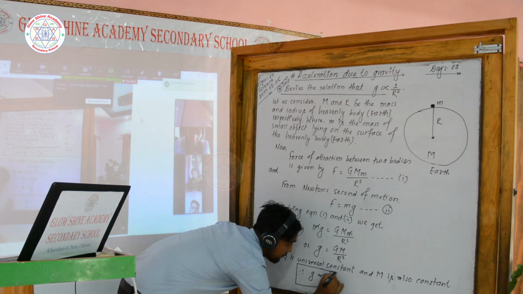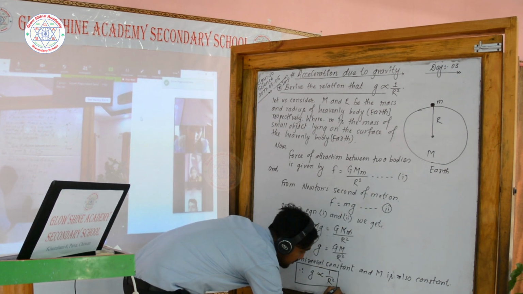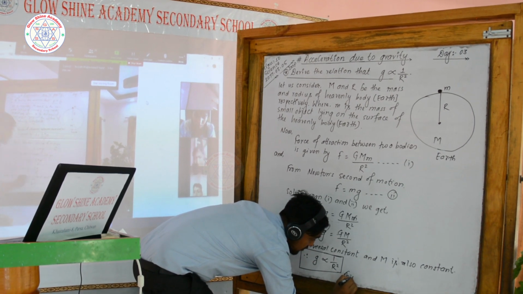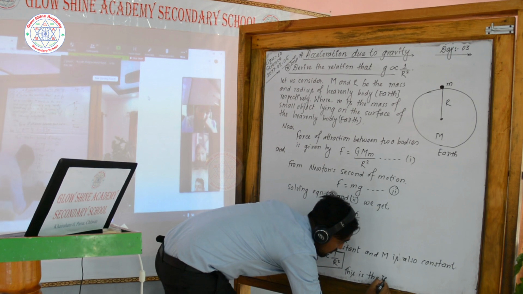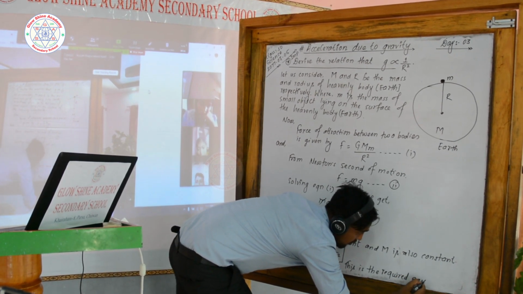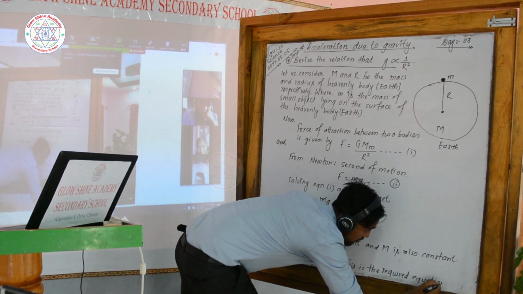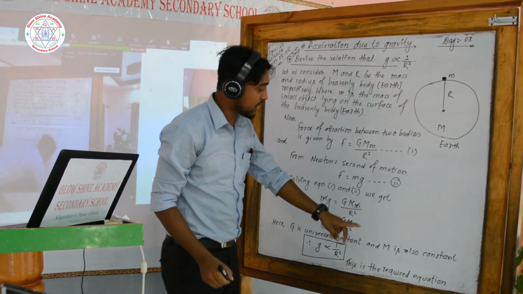Look at here. This is the required equation. Now look at here all of you.